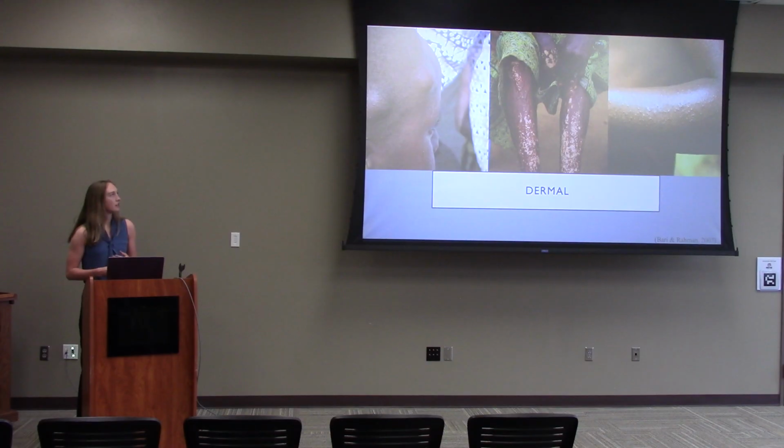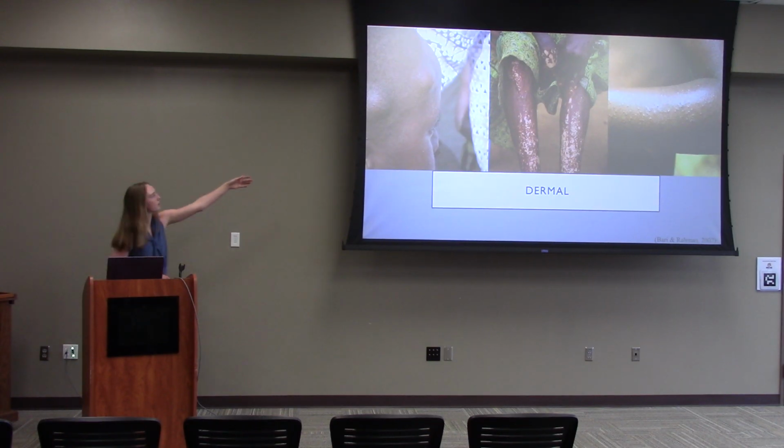The dermal manifestations are the most common source of symptoms that patients will see, and this is due to baby worms migrating throughout the subcutaneous tissue, and then their death is what actually triggers an immune response, which causes these symptoms. In this first picture on the left, we can see the nodules. Nodules are where the adult worms actually reside in the body, and this can be on any bony prominence, such as elbows, knees, collarbones, and even the scalp.